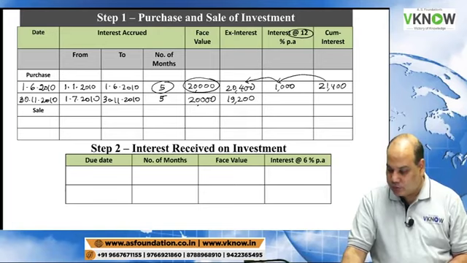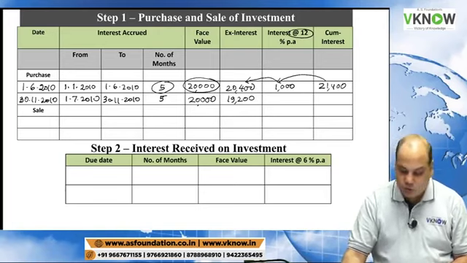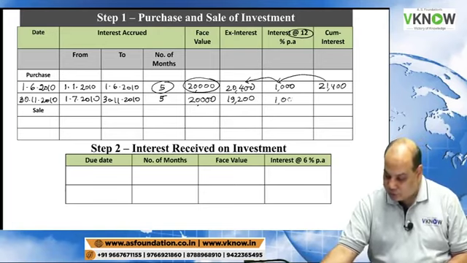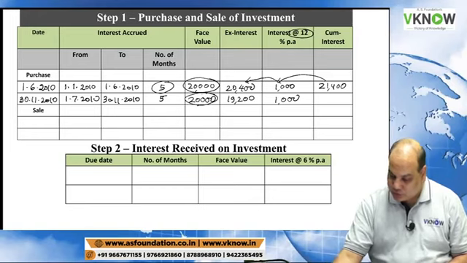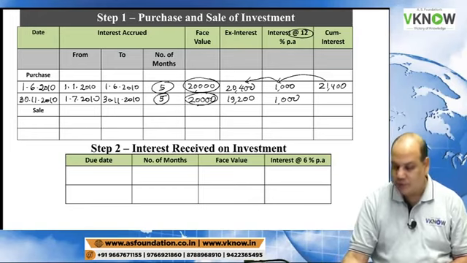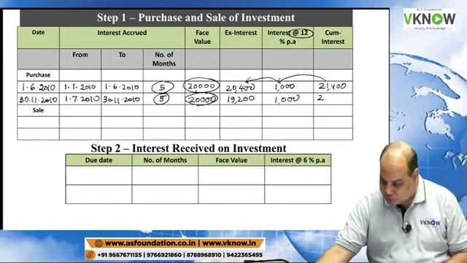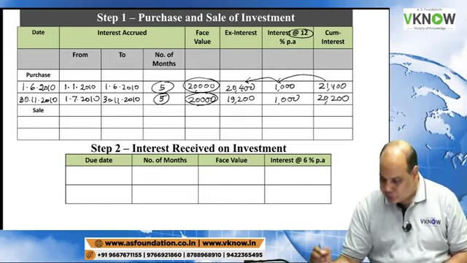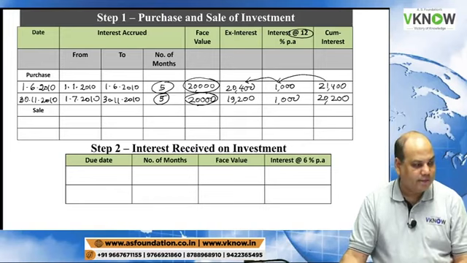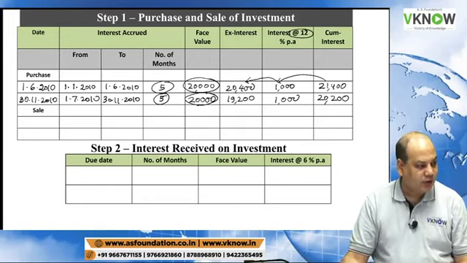19,200. So interest this time will also be 1,000 rupees, because principal is 20,000 and number of months is 5. 1,000. Cum interest price will be 20,200. 20,200: add ex interest plus interest is cum interest.